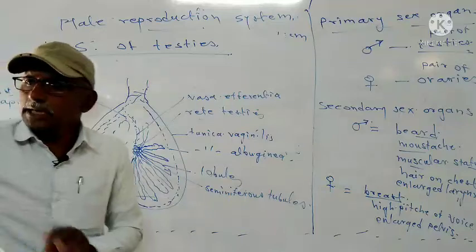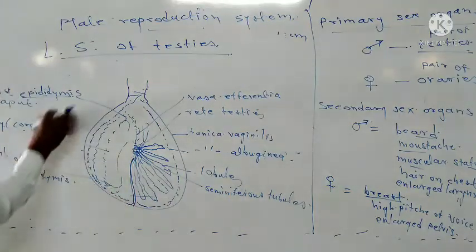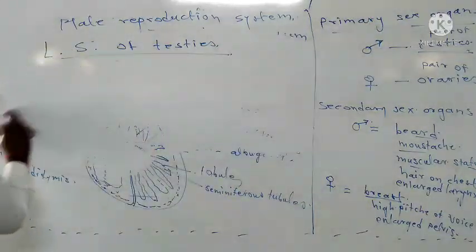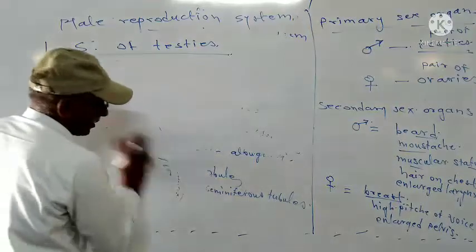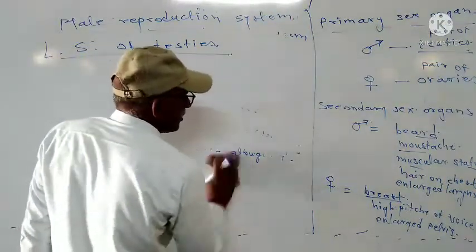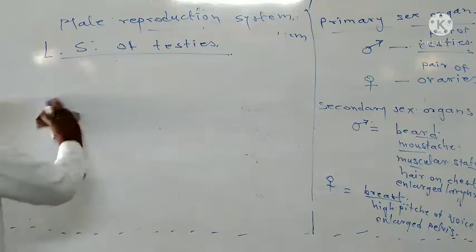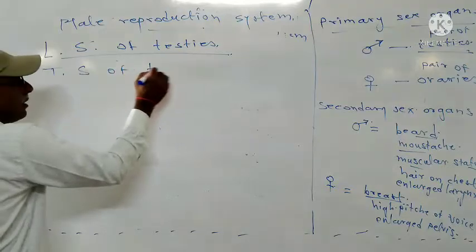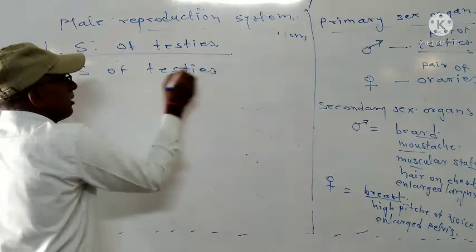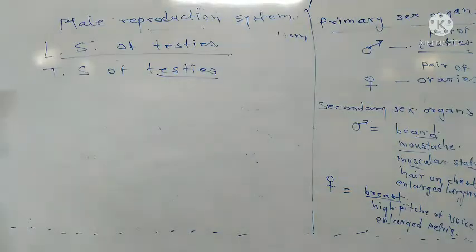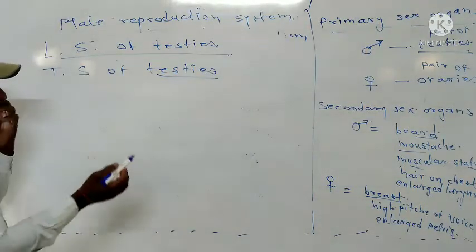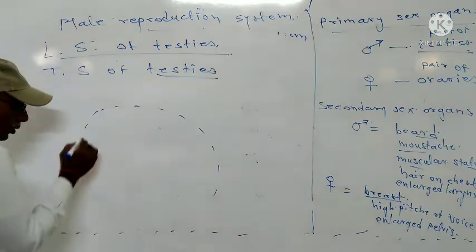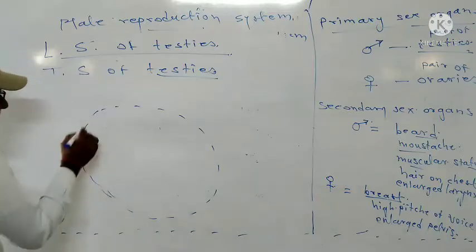Now, we will see the next point, that is TS of testes. If you see the TS of testes, when we take the TS of the seminiferous tubule, what happens? We can observe a structure like this.